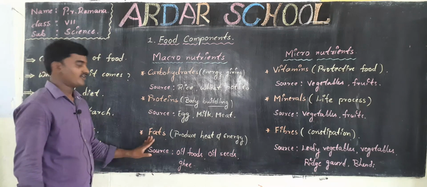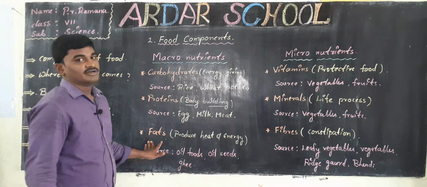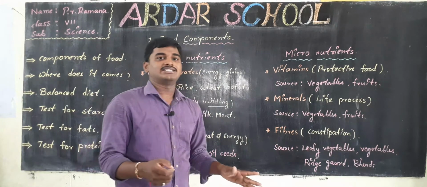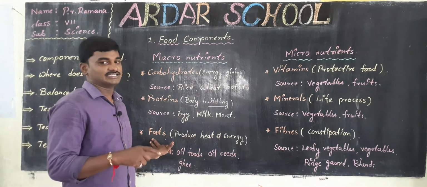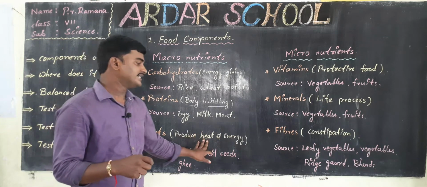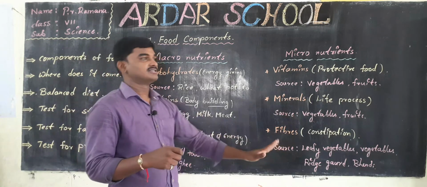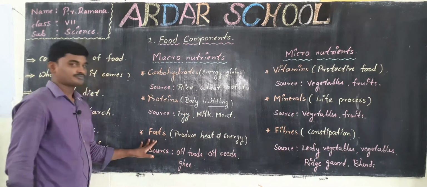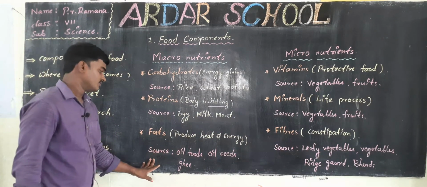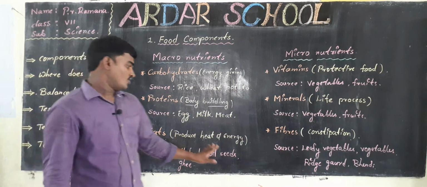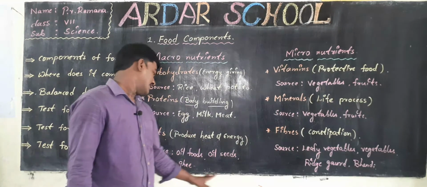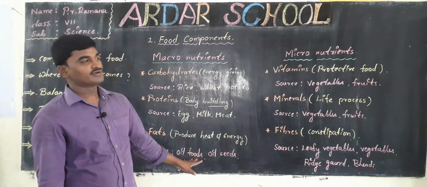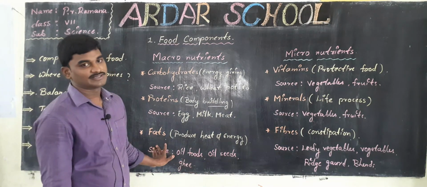Now fats. If we need instant energy, fats give us instant energy. Fats produce heat and instant energy. Then what are the sources of fats? Oil grains like groundnuts, ghee and some other oily foods contain fats.